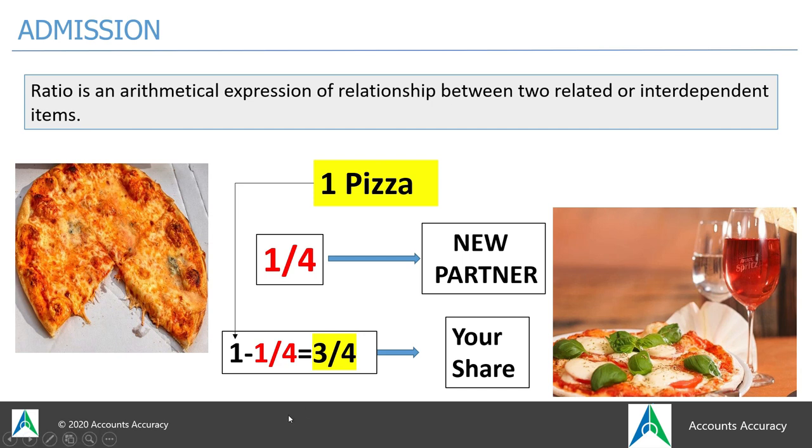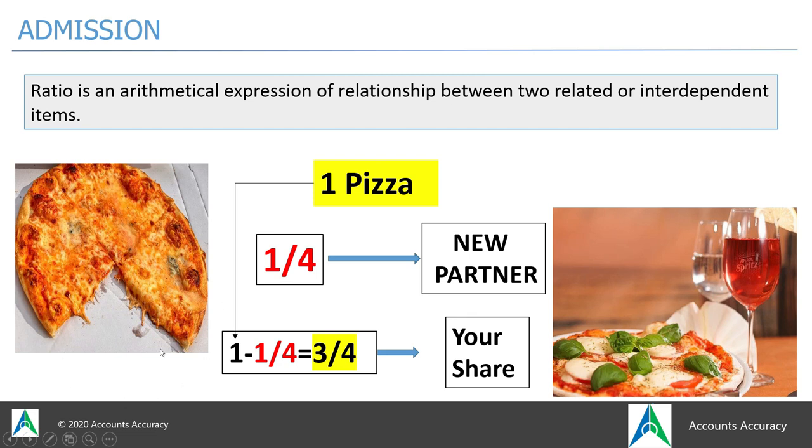Now suppose there were two partners who were eating the whole pizza among themselves. If a third partner comes, then out of this whole pizza, they will definitely give a certain portion to the new partner. So this portion of 1/4 has been given away to the new partner. Then the leftover will be taken by the old partners. So this way you have to think about the profit also.